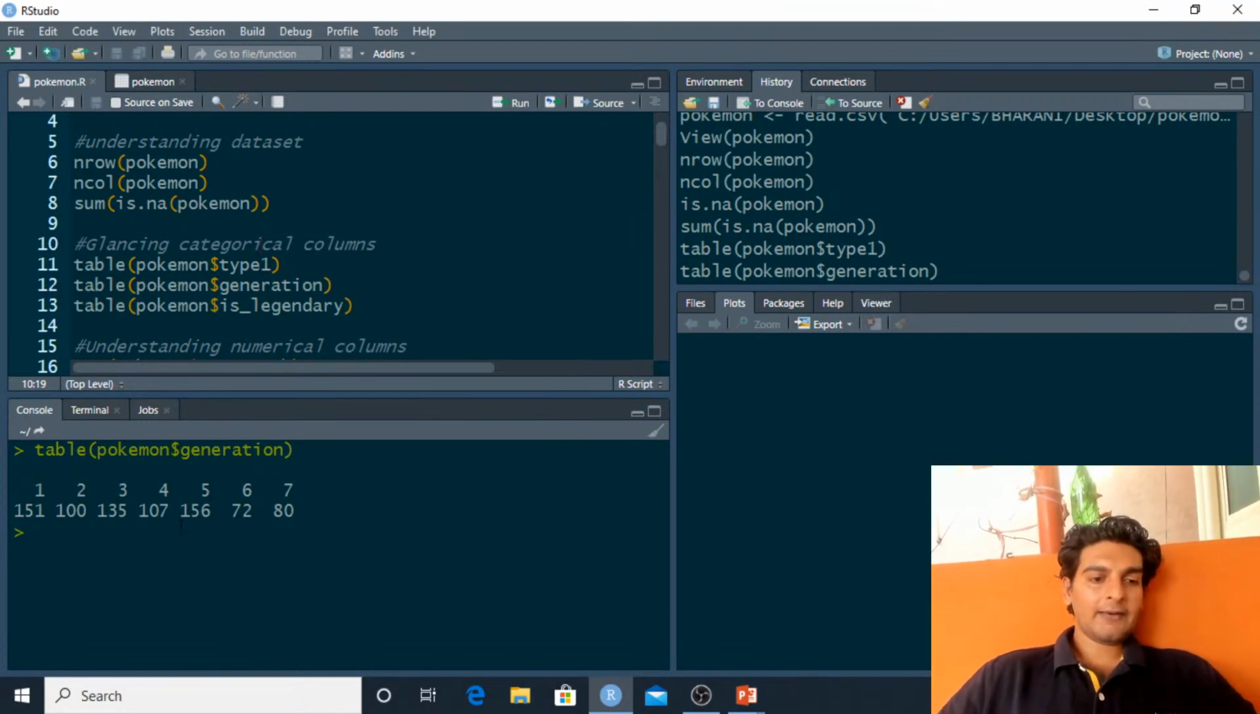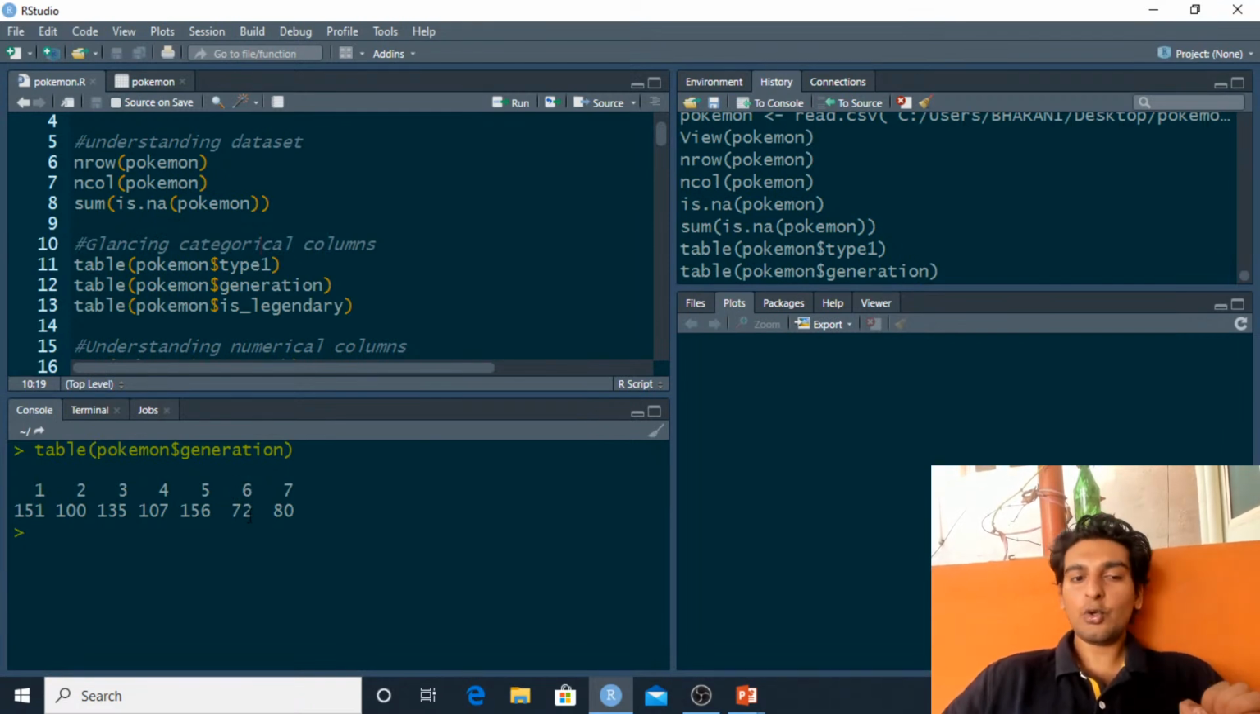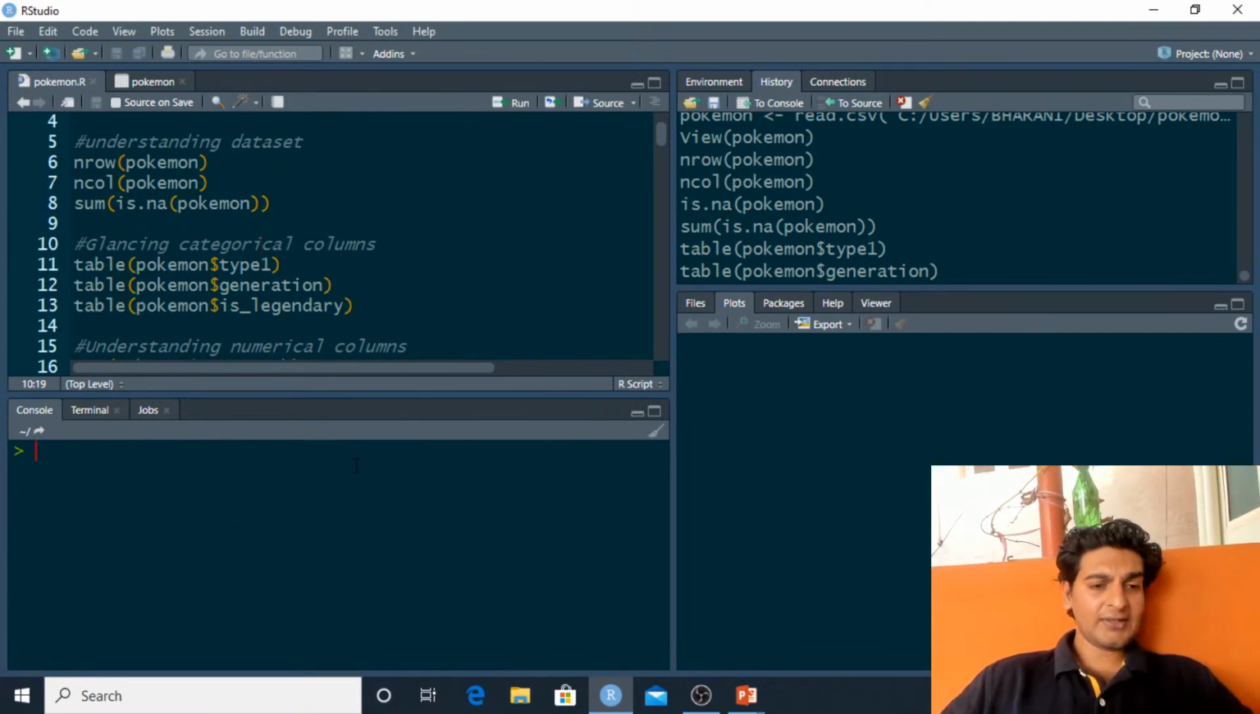So we've got 156 Pokemons belonging to the 5th generation, and the next highest is the 1st generation. So we've got 151 Pokemons belonging to the 1st generation, and the least, which you see, is the 6th generation. We've got only 72 Pokemons belonging to the 6th generation. So again, a very interesting observation. Right, so these are the sort of inferences which we are trying to draw from this Pokemon dataset.